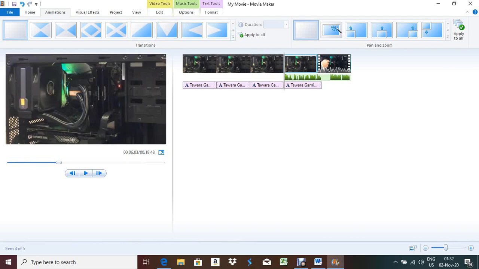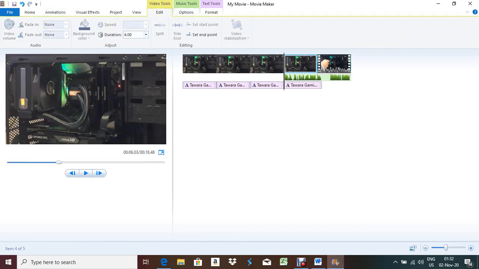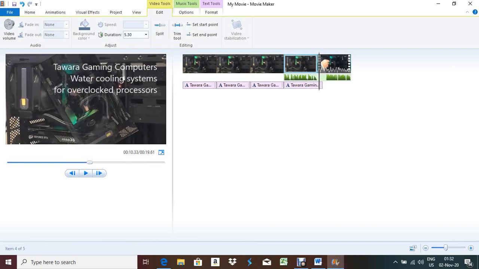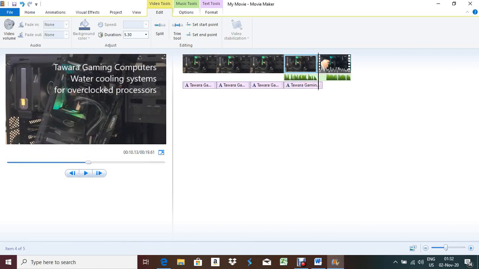So what we can do is increase the duration of this clip, from that edit part. 1.30 you need to increase. So it should be 5.30. If I increase it like this and keep my cursor pointer here, our video clip is starting from 10.30. Okay, you add 2 seconds, that will be better.